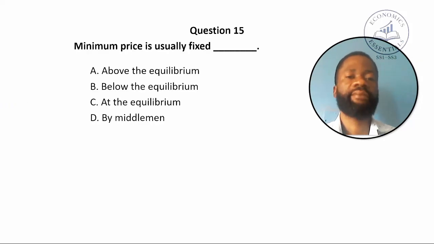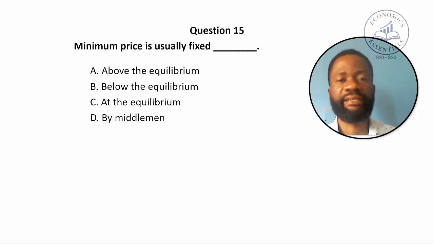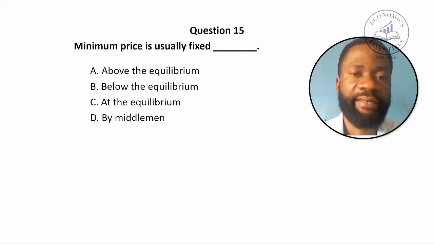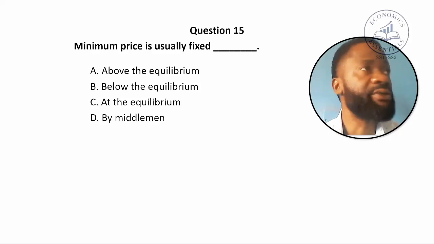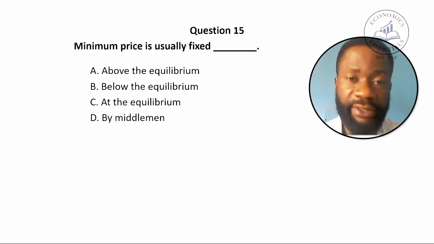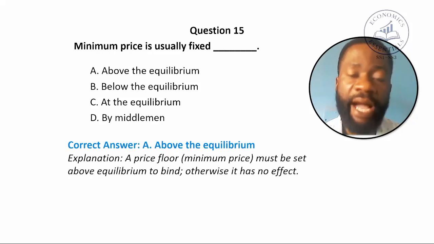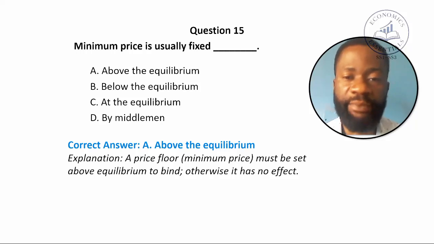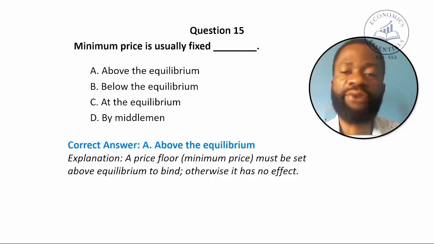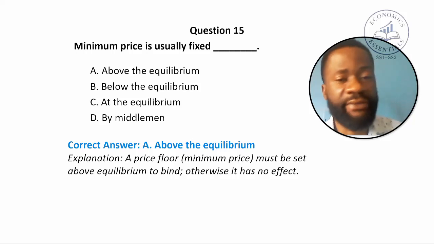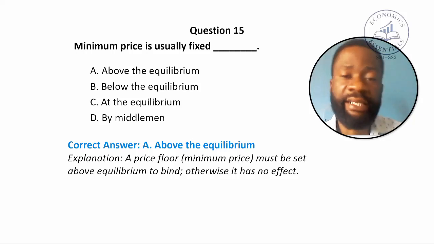The next question, that's question 15. Minimum price is usually fixed dash. A. Above the equilibrium price. B. Below the equilibrium price. C. At the equilibrium price. And D. By middlemen. The correct answer to the question is A. Above the equilibrium price. A price floor, which is also known as minimum price, must be set above equilibrium to bind. Otherwise, it has no effect. If the minimum price is set below the equilibrium price, then it will have no effect in the market.